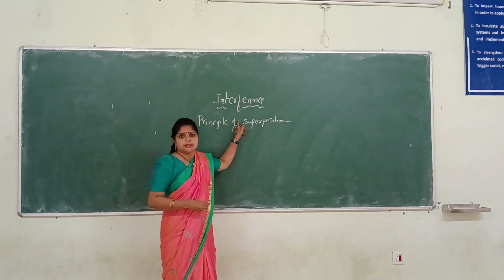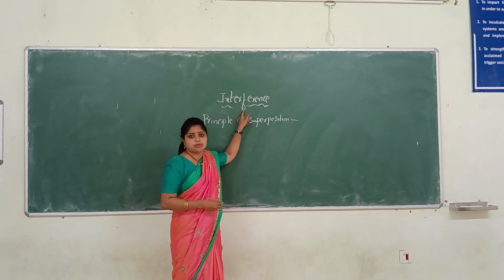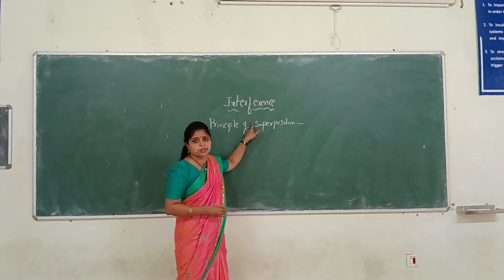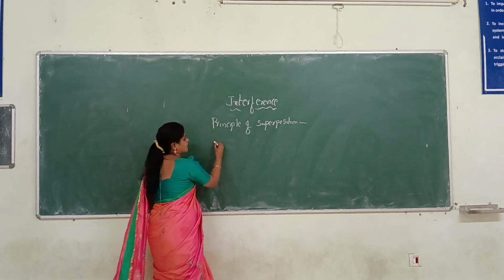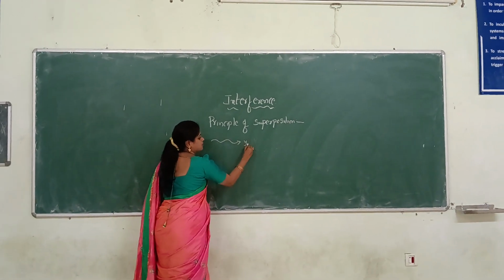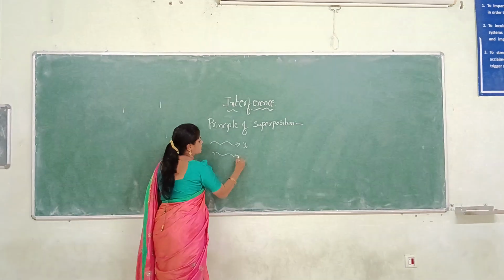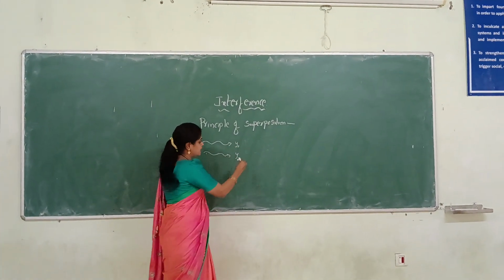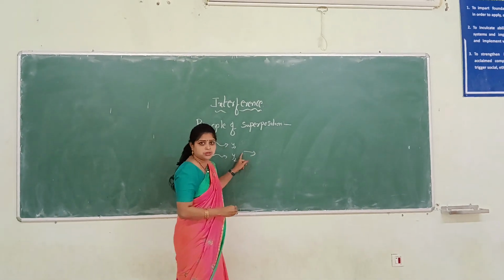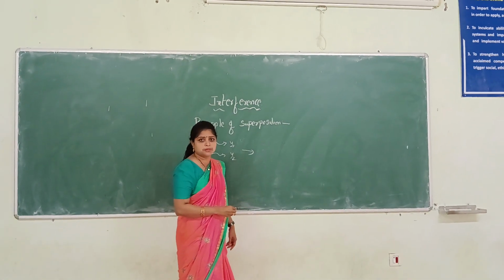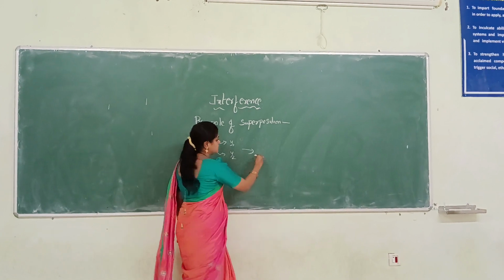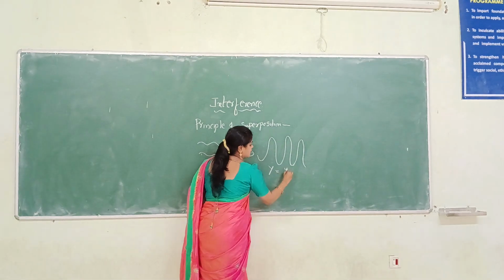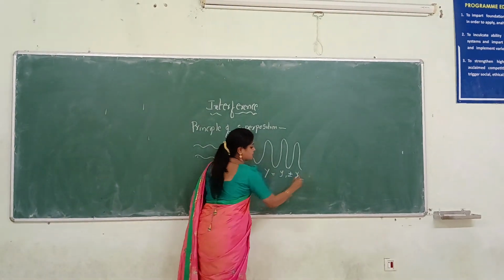The best evidence for the wave nature of light is interference. Interference works on the principle of superposition of waves. Let us say the displacement of the first wave is y1 and the displacement of the second wave is y2. According to the superposition concept, the resultant displacement is equal to the algebraic sum of the displacements of the individual waves. So here, this is the resultant displacement: Y equals y1 plus or minus y2.